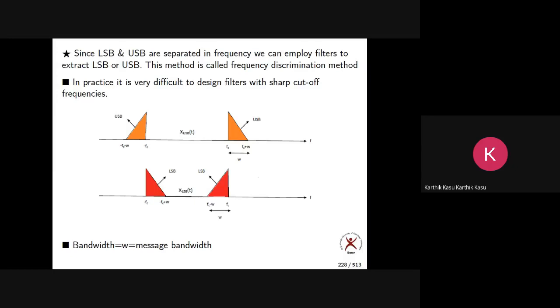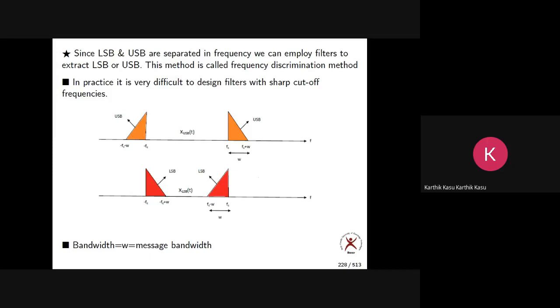Now SSB is much better than the remaining two techniques when it comes to power and bandwidth. Here also there is no wastage of power. It has 100% power efficiency, and a bandwidth equal to only W, not 2W. This is called the evolution of modulation schemes.